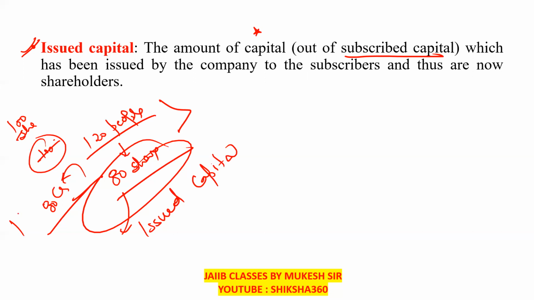That capital is known as the issued capital, clear? It is the amount of the subscribed capital which has been issued by the company to its subscribers, and they are now known as the shareholders, clear? That capital is known as the issued capital.